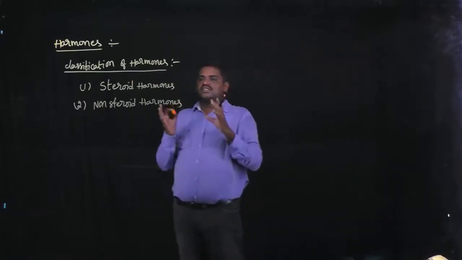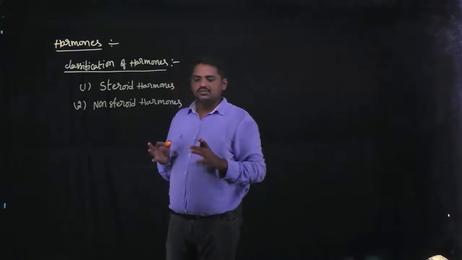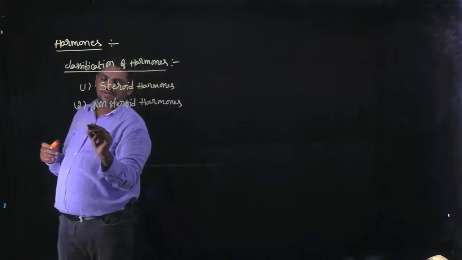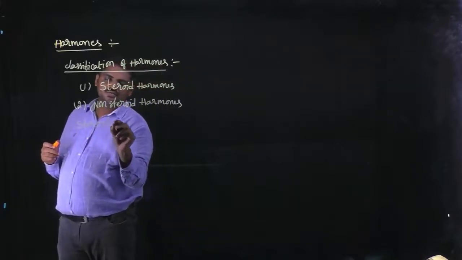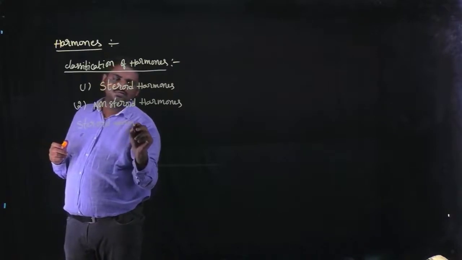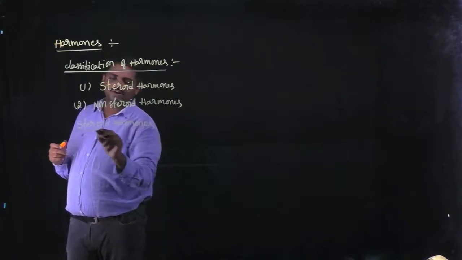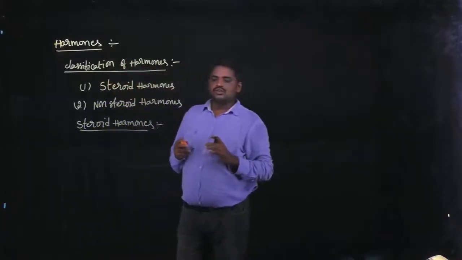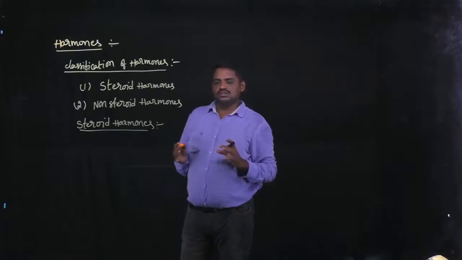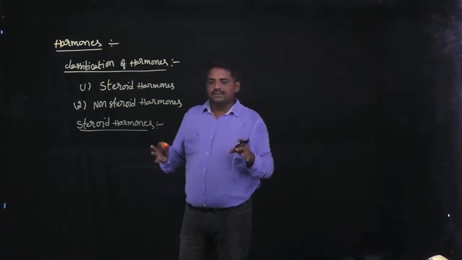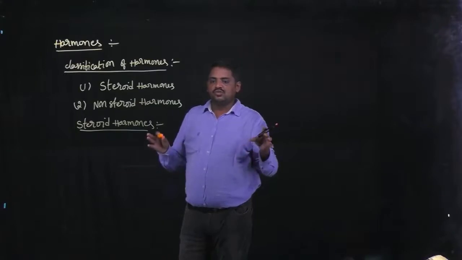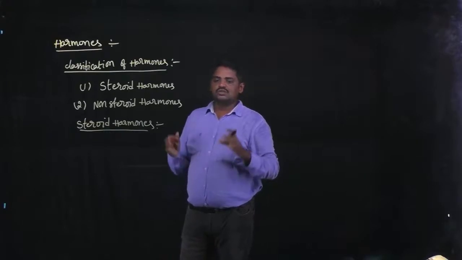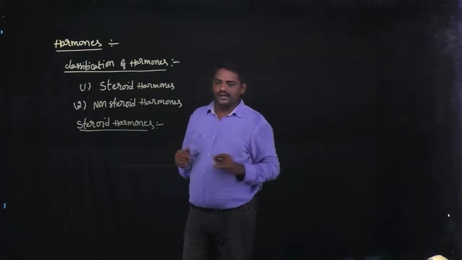This is one type of hormones. First I am going to discuss steroid hormones. Steroid hormones are also subdivided into two categories.